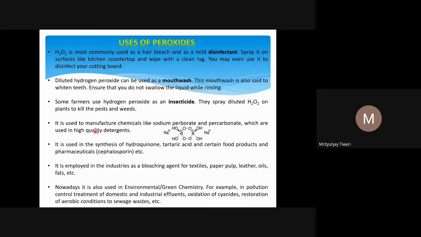H2O2 is used to manufacture chemicals like sodium perborate. This is sodium perborate. This is the O-O bond, the peroxide bond, and you see there the boron with OH. So sodium perborate or percarbonate are used in high quality detergents.